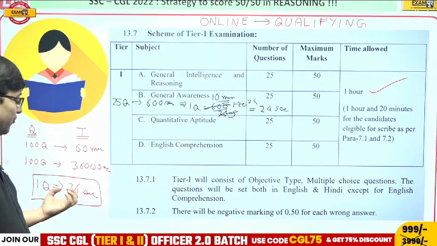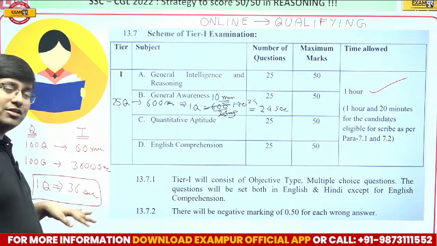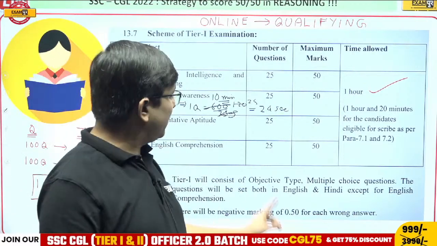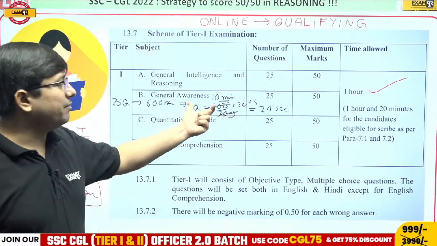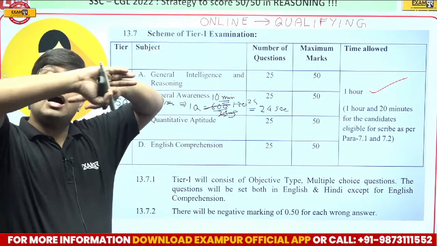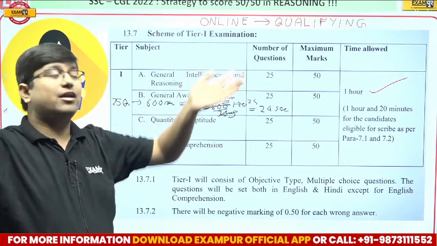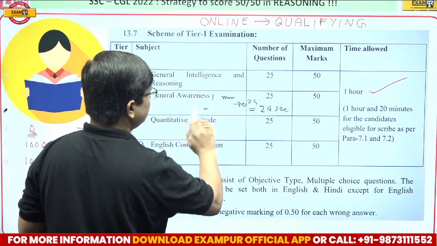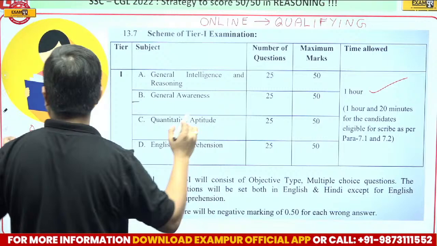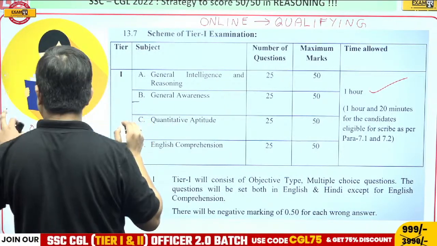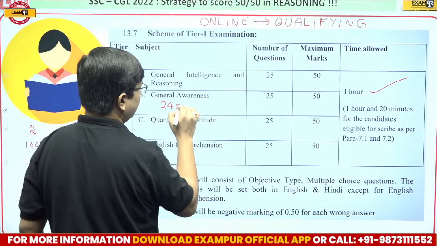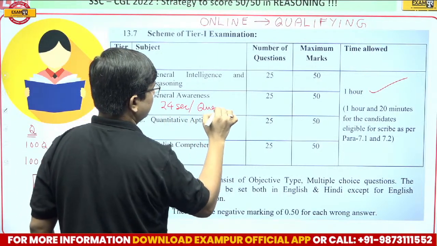So here 10 minutes is more than sufficient. See, here we are saving time. The gross average is 36 seconds per question, and here I am taking 10 minutes. Even 10 minutes is sufficient. This is the upper limit. So here per question you require 24 seconds. I am writing it very clearly: 24 seconds per question.